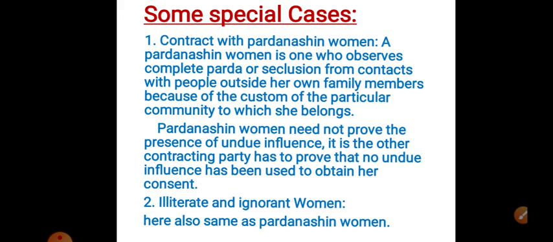Okay, and one more thing we'll see. The master, the master's name is X, and the employer, master is nothing but the employer, gave a loan of 100 rupees to his servant Y, and took his signature on a blank paper. He advanced only 100 rupees and took a signature on a blank paper.